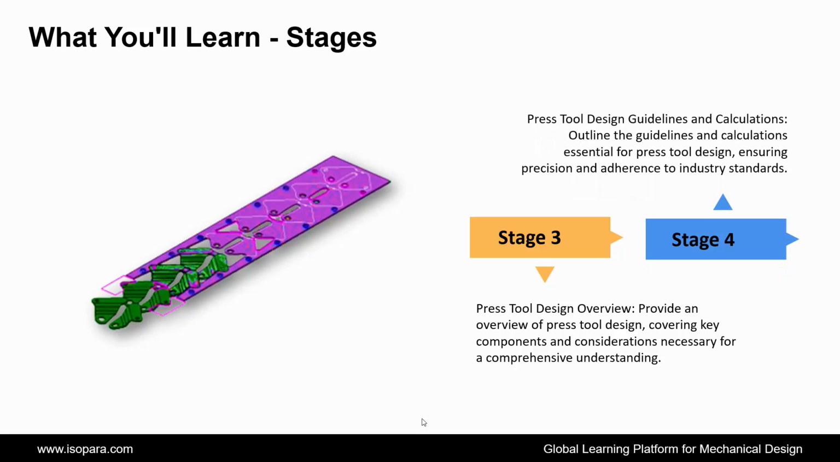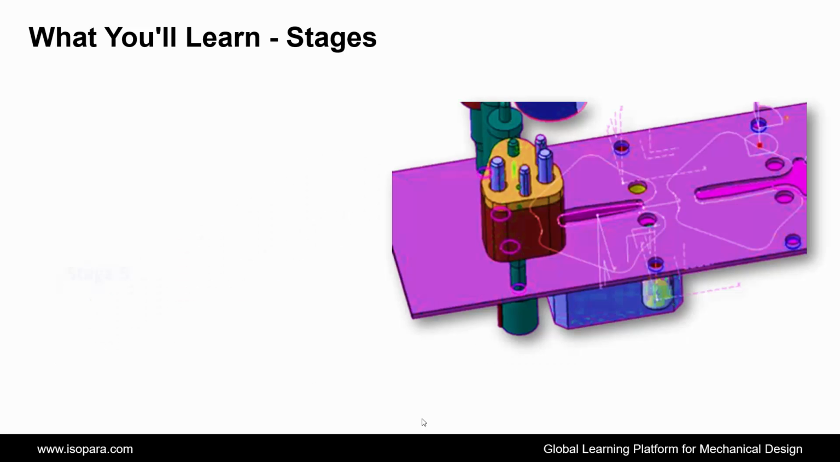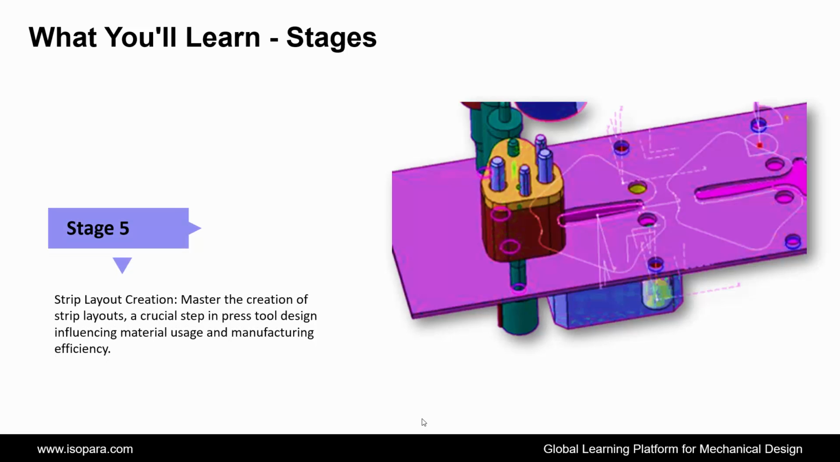Fourth is press tool design guidelines and calculations. Outline the guidelines and calculations essential for press tool design, ensuring precision and adherence to industry standards. Fifth is strip layout creation. Master the creation of strip layouts, a crucial step in press tool design influencing material usage and manufacturing efficiency.